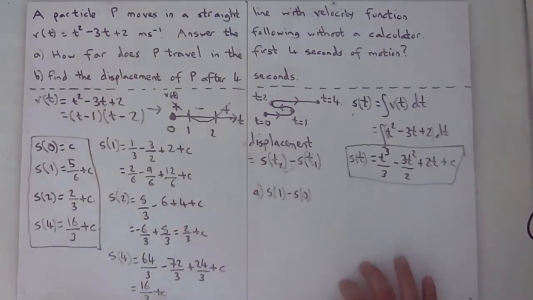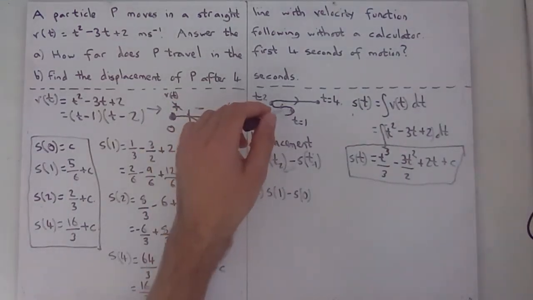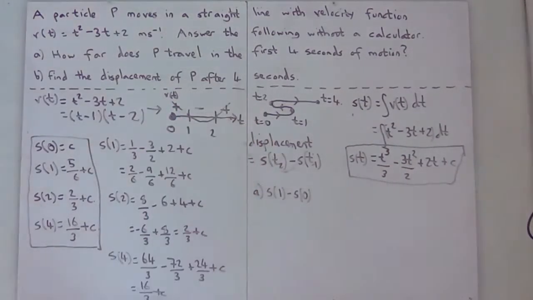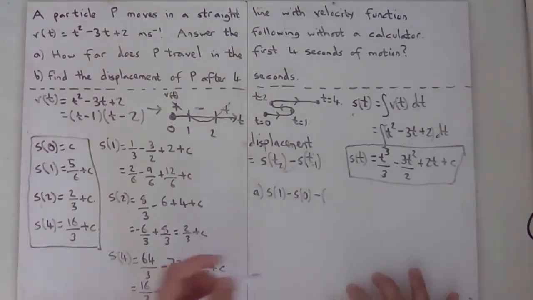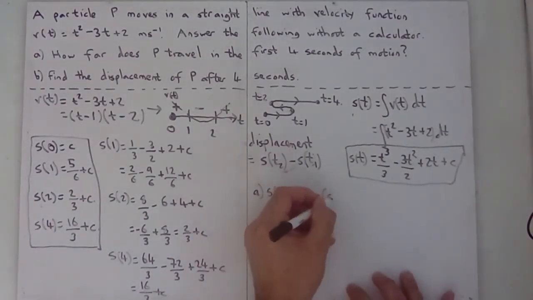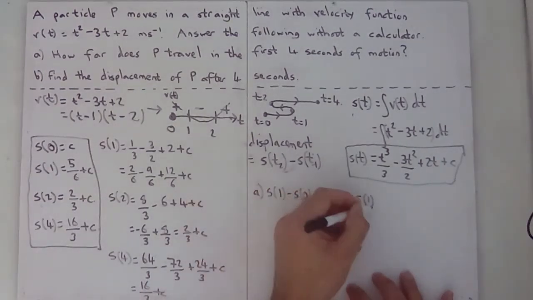That's the first bit. Okay, and then from t equals 1 to t equals 2, this is negative, so we're going to be minusing, and that's going to be S2 minus S1, like that.